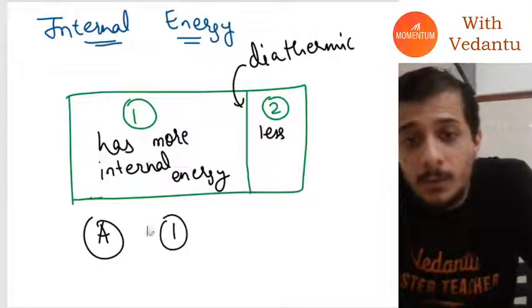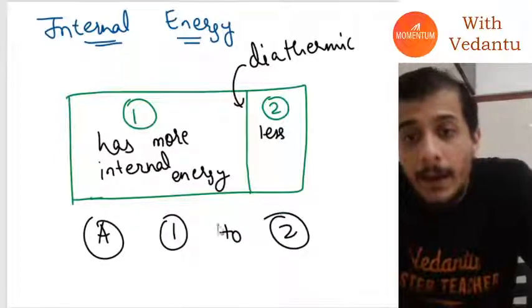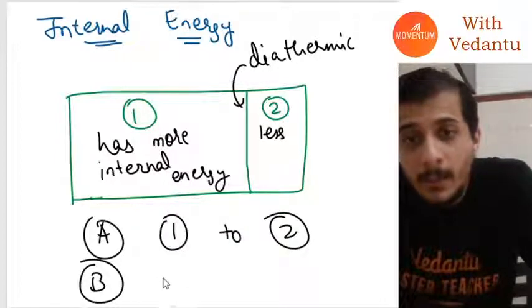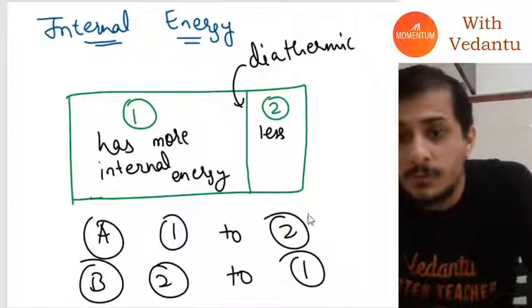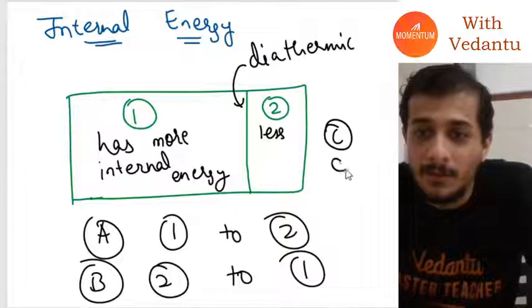Option A: 1 to 2. Option B: 2 to 1. And option C: can't say.